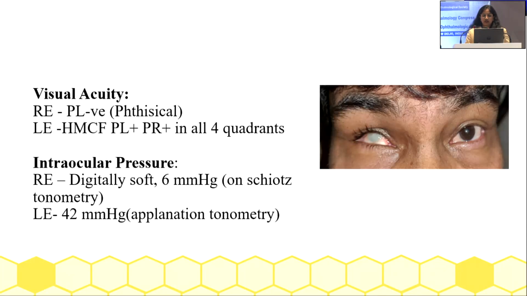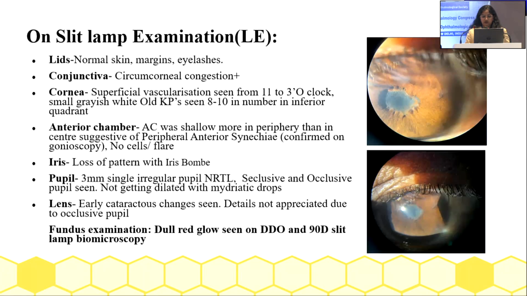The visual acuity in the right eye was PL negative because of phthisis. In the left eye, it was hand movement close to face and PLPR accurate in all quadrants. Intraocular pressure was soft in the right eye and 42 in the left eye.